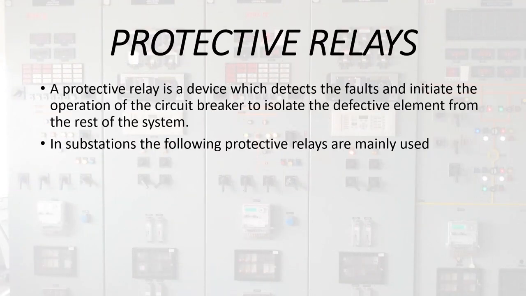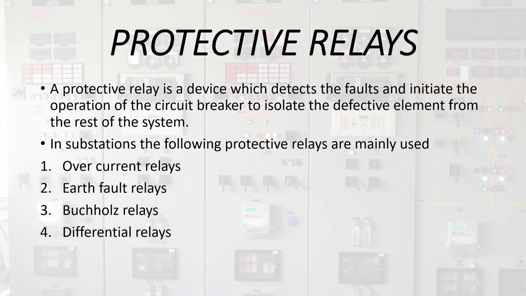Protective relays. A protective relay is a device which detects the fault and initiates the operation of the circuit breaker to isolate the defective element from the rest of the system. In substations, the following protective relays are mainly used, namely overcurrent relays, earth fault relays, Buchholz relays, and differential relays.